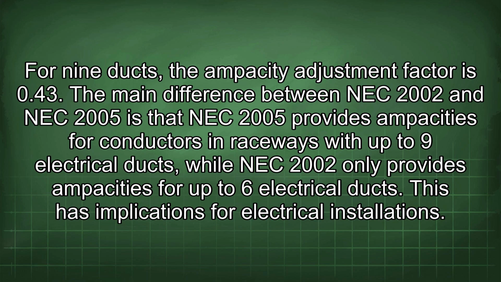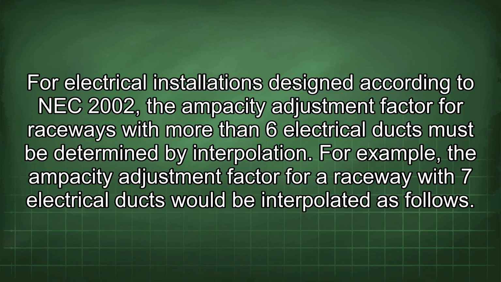The main difference between NEC 2002 and NEC 2005 is that NEC 2005 provides ampacities for conductors and raceways with up to 9 electrical ducts, while NEC 2002 only provides ampacities for up to 6 electrical ducts. This has implications for electrical installations. For electrical installations designed according to NEC 2002, the ampacity adjustment factor for raceways with more than 6 electrical ducts must be determined by interpolation.